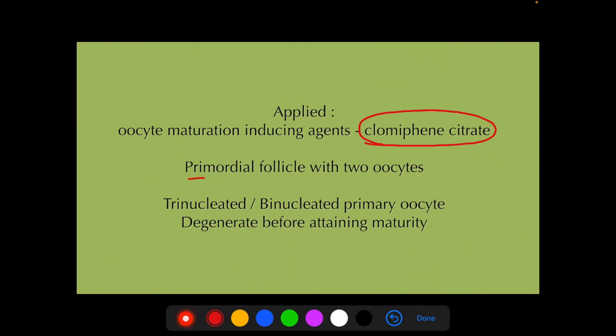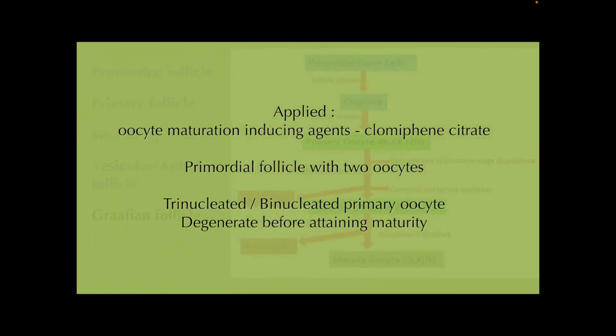Now the primordial follicle sometimes can be seen with two oocytes inside. Sometimes we can get a primary oocyte with 2 or 3 nuclei, but these cells will get degenerated before attaining maturity.